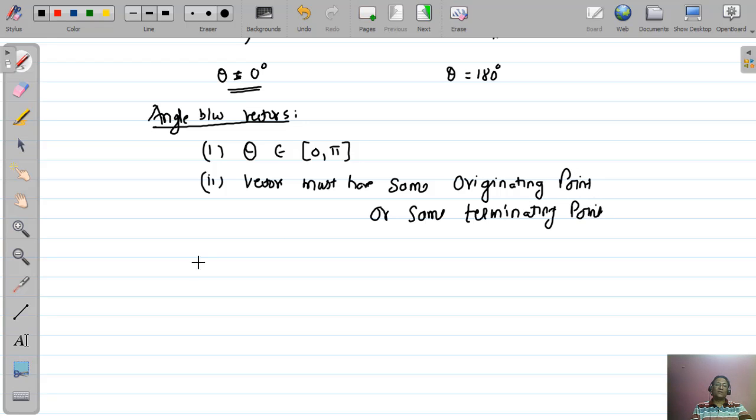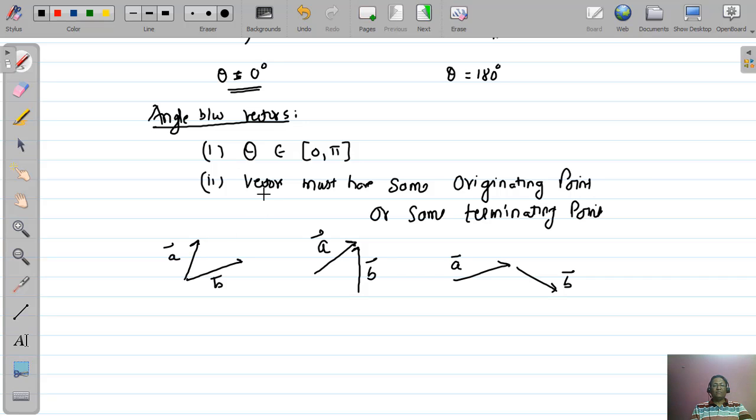We take three situations here: vector A, vector B. Vector A, vector B. Now we have to find the angle between these vectors.